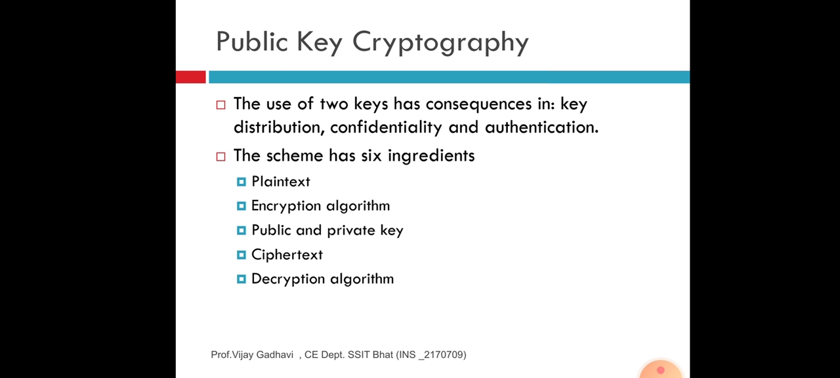Now public key cryptography is the use of two keys, which has consequences in key distribution, confidentiality and authentication. The scheme has 6 ingredients. First, plain text, which you are already aware of. Encryption algorithm. In the last 2 units, we saw many encryption algorithms. Public and private key, ciphertext, and then decryption algorithm.